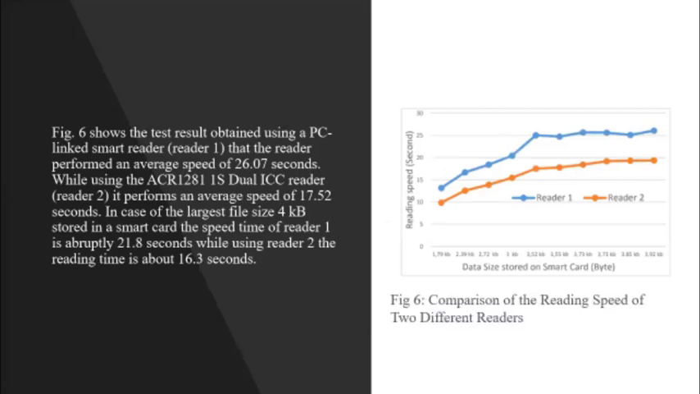So the next figure shows the comparison of reading speed of two different readers. Here they took two readers. One is an ACR 1281 IS dual reader and the other is a PC linked smart reader.